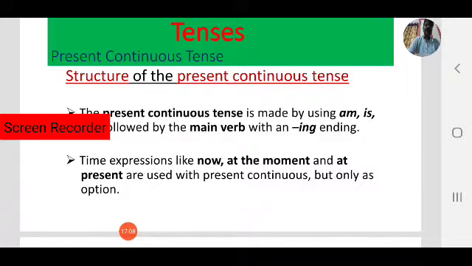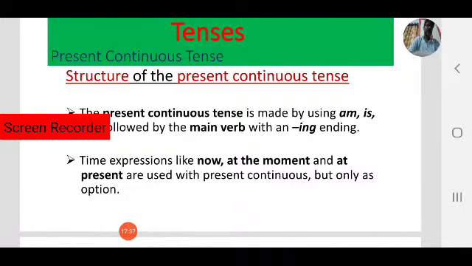The present continuous tense is made by using am, is, are followed by main verb with ing ending, ing form. We can call it the present participle. So, as you know, verb has 4 forms: present form, past form, present participle and past participle.